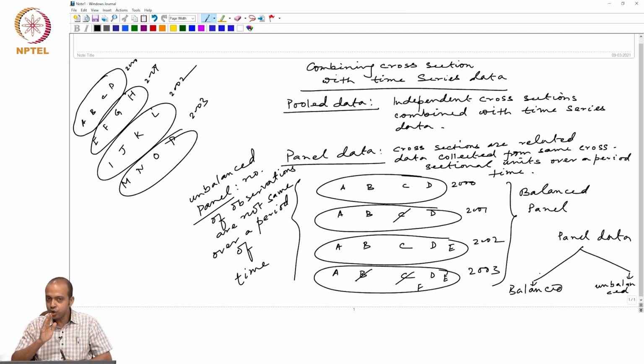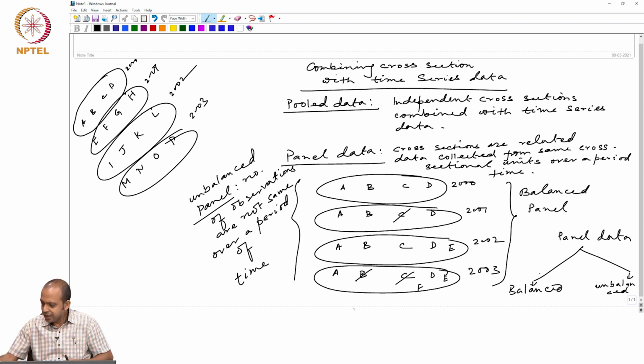So there is no need of throwing out any piece of information, no need of unnecessarily making an unbalanced panel a balanced one. We have to take information as it is, and then we will work with either a balanced or an unbalanced panel depending on the situation, because we have econometric literature for both types of panels. That is what I wanted to say.